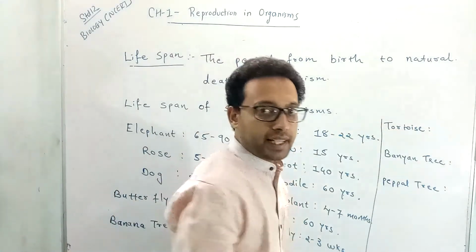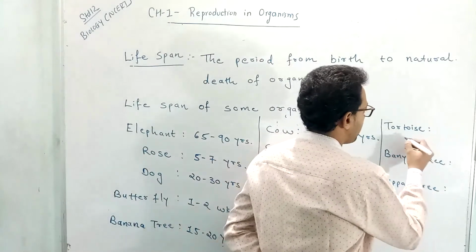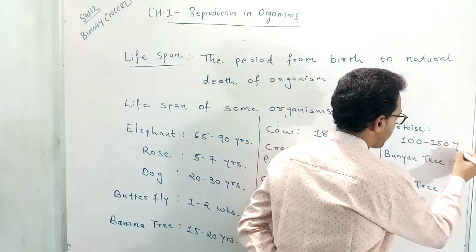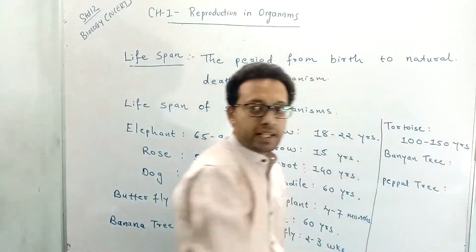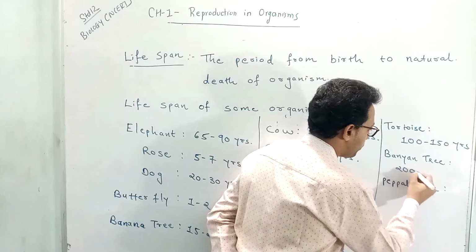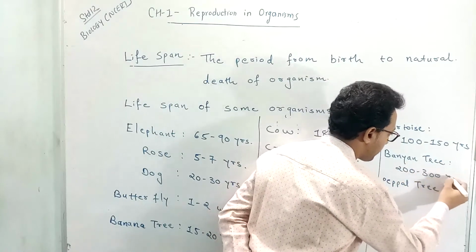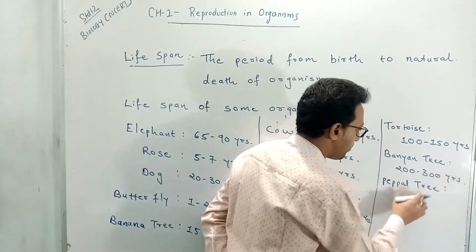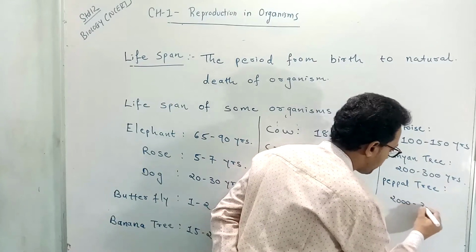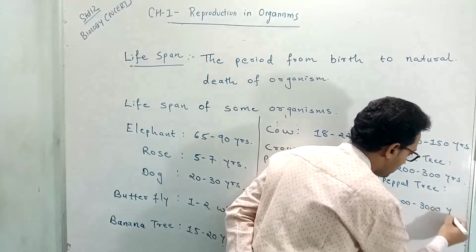The tortoise can live for 100 to 150 years. A banyan tree can live for 200 to 300 years. A peepal tree can live for 2000 to 3000 years.